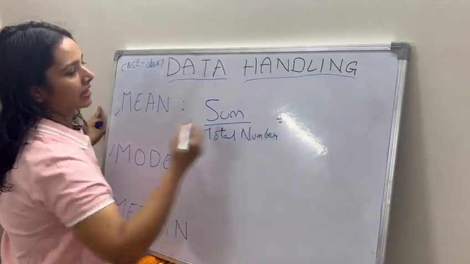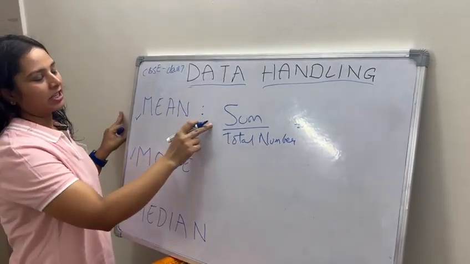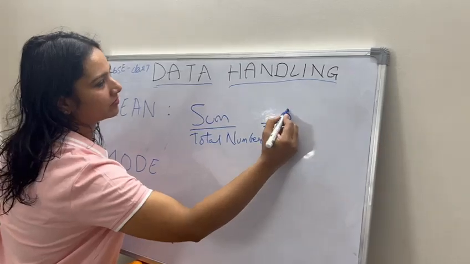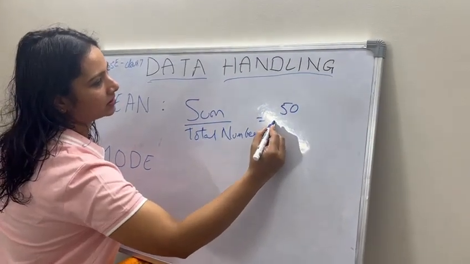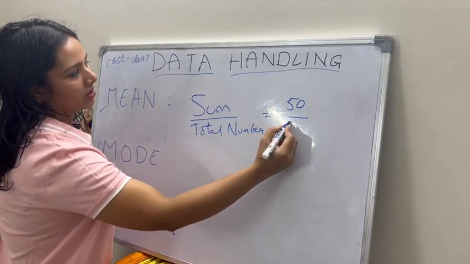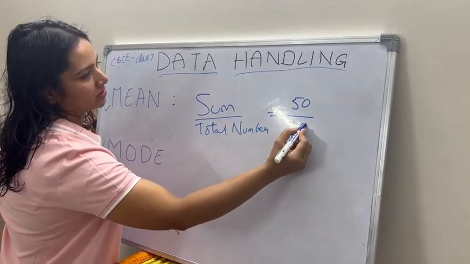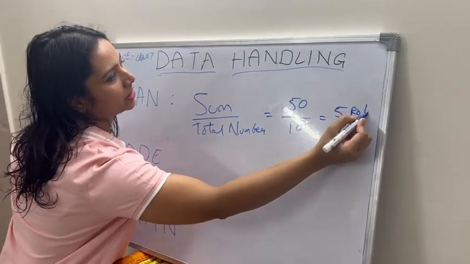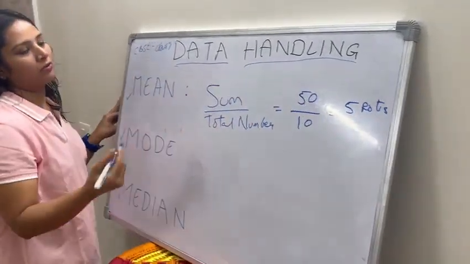Like I explained, let us assume that the sum of the rotis made is 50 and there are 10 boys. So the average is 5 rotis. Each boy could consume 5 rotis.